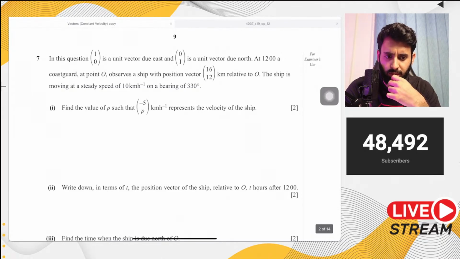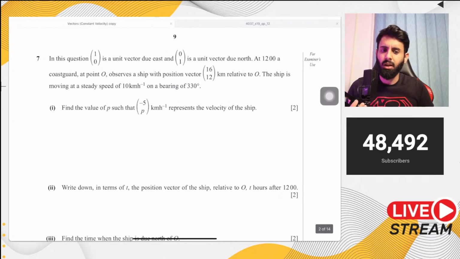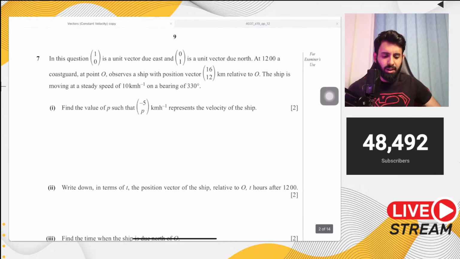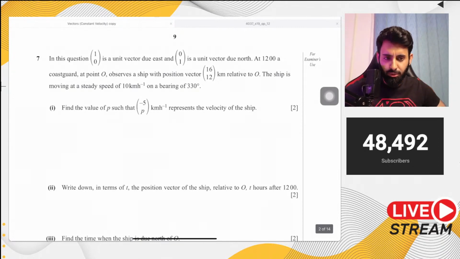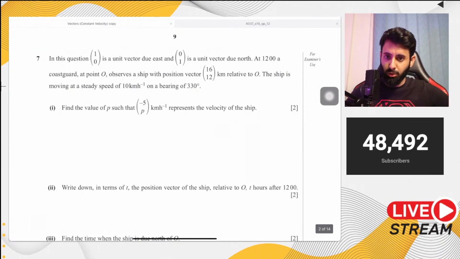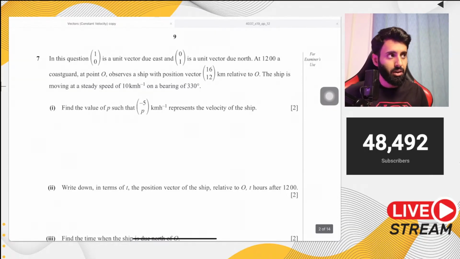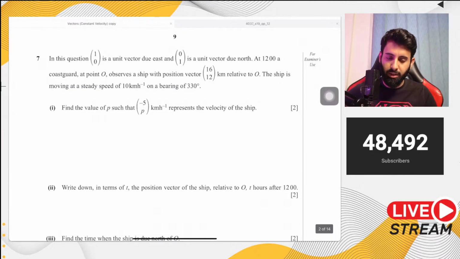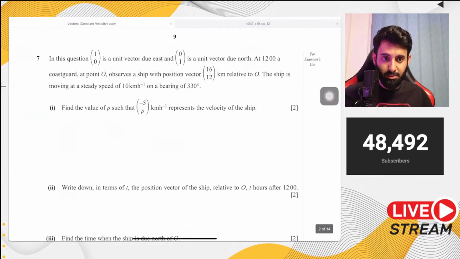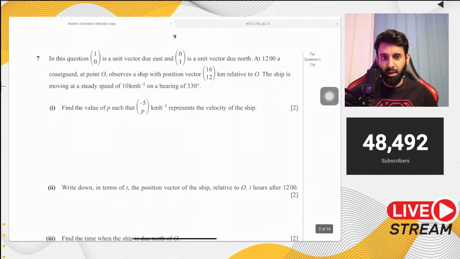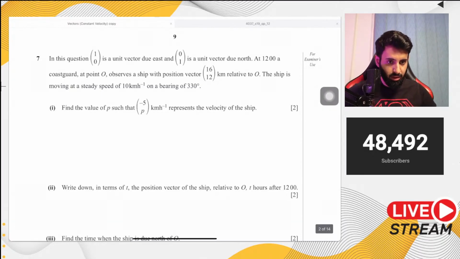Resultant speed also is not in the syllabus. Questions where you have a plane traveling in still air and a boat moving in still water, those are the type of questions that are no more in the syllabus. But when you have an object of which you know the position vector and you know the speed and the direction in which it's moving, and it's not traveling in still air or in still water, those are still pretty much in the syllabus. Anything that has speed in it and has something to do with vectors is still in the syllabus.